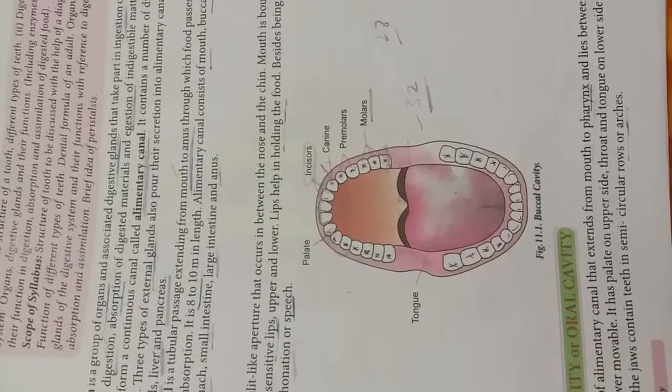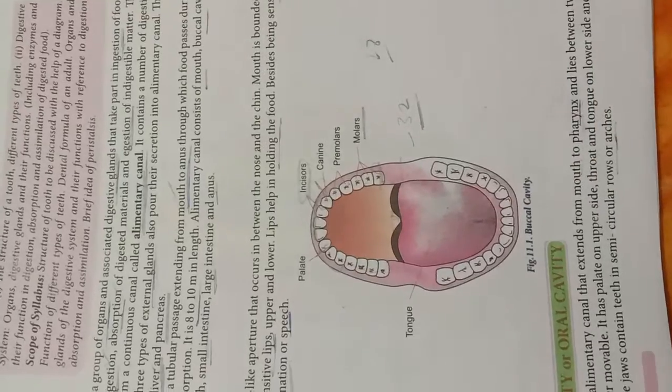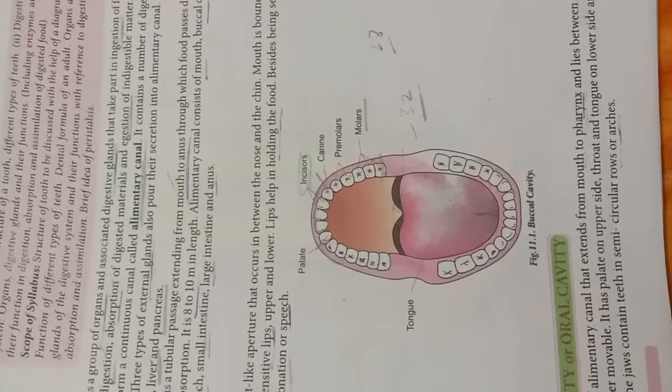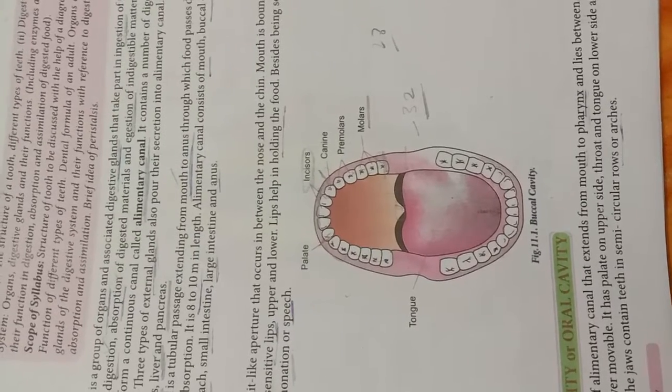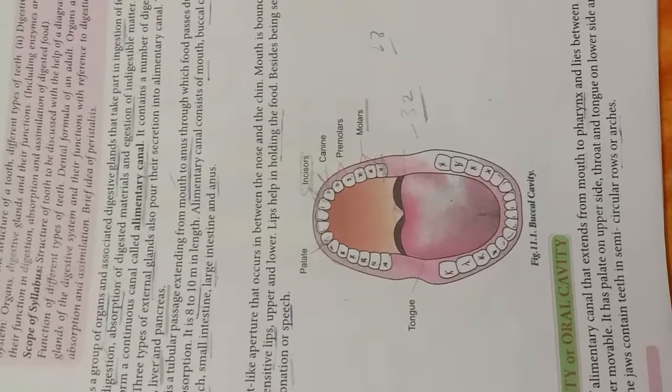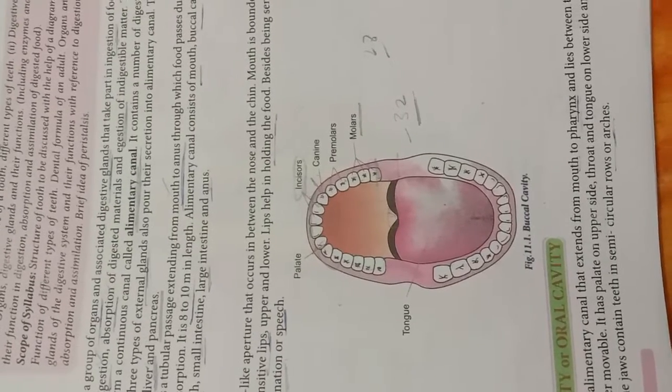So the incisors are here as shown. Basically there are four, chisel-shaped teeth that lie in the center of each jaw, and they are used for cutting and biting. Incisors help in the cutting and biting of food.